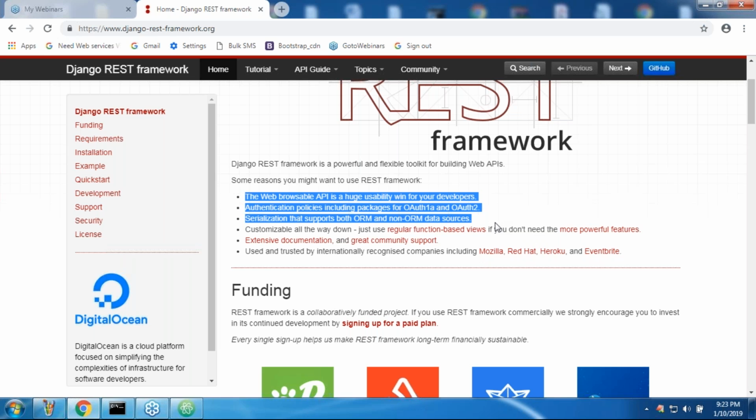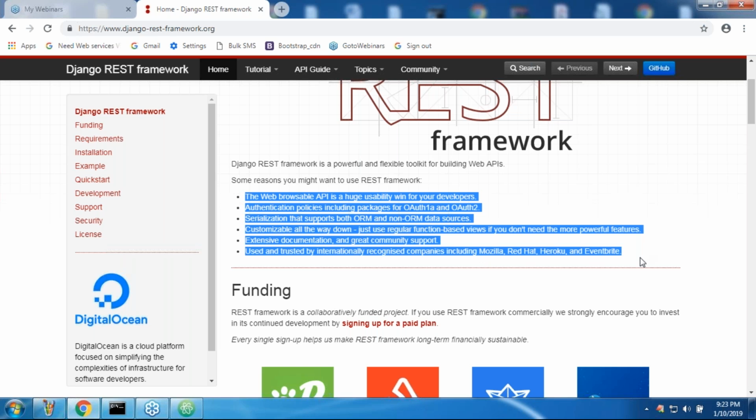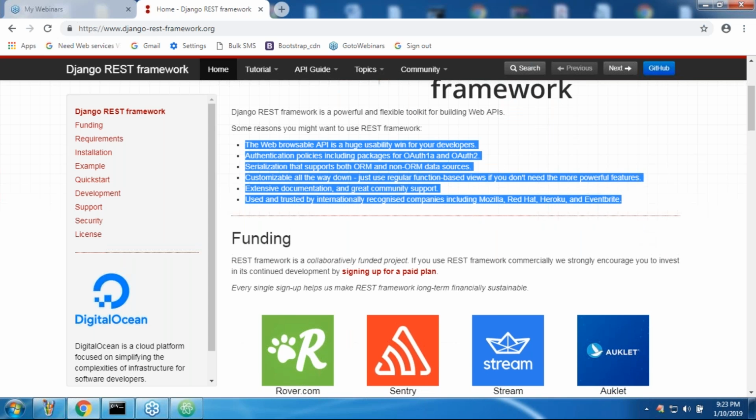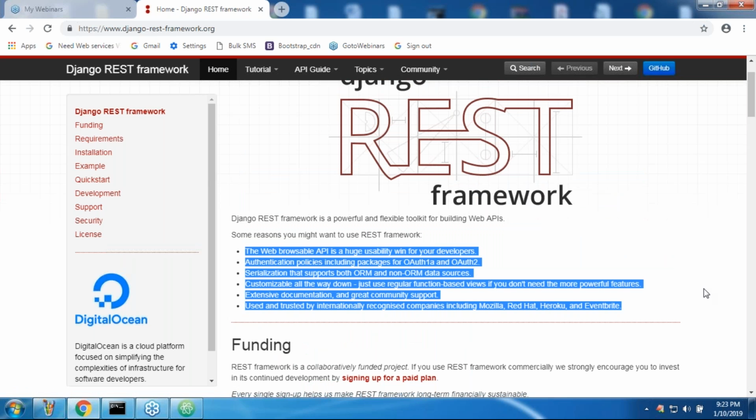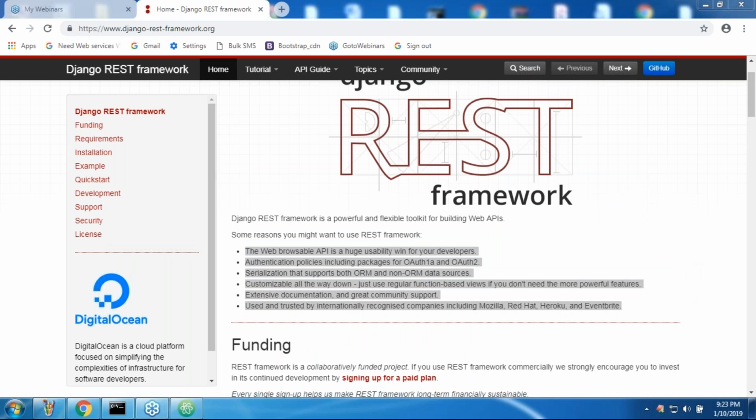Customizable all the way; if you want any changes, you can happily do that. Extensive documentation and great community support. Used and trusted by internationally recognized companies including Mozilla and Red Hat. Is it clear for all of you? These are the specialties of Django REST framework.